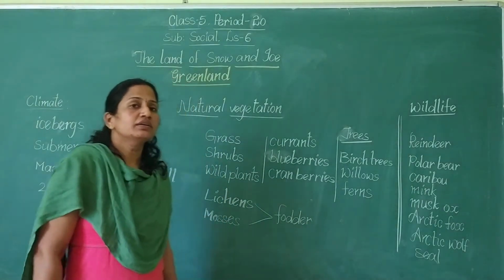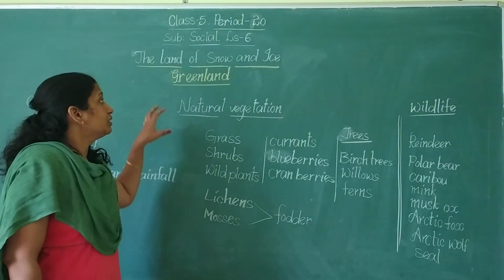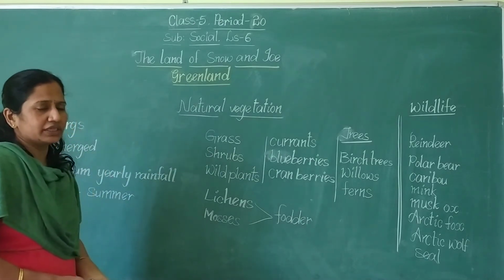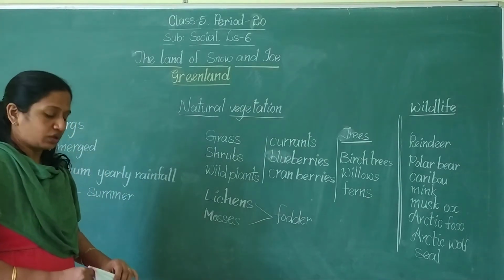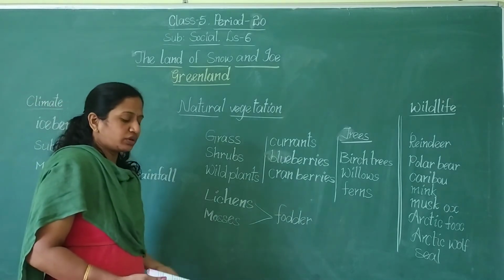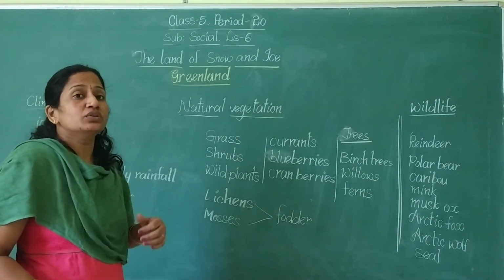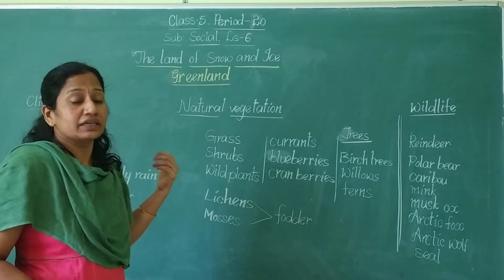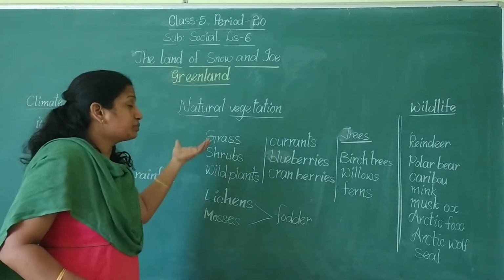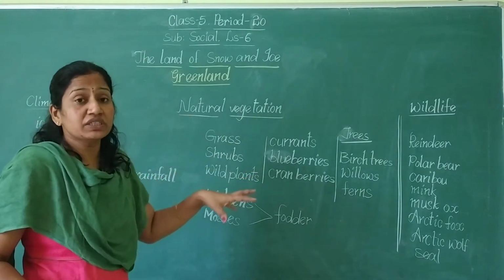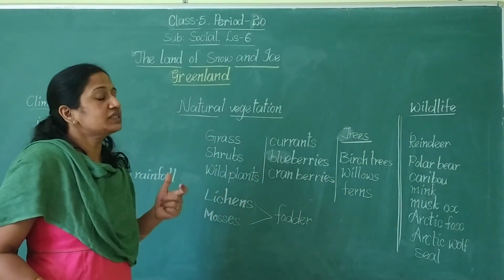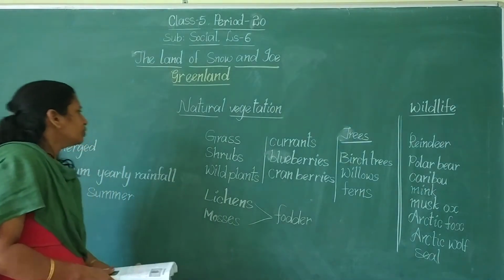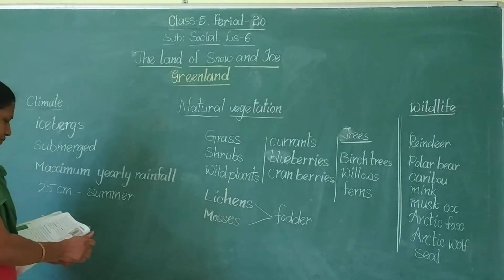Good morning, children. In the last social class, we learned about where Greenland is situated. What about the location and the neighboring countries? What about the climate of Greenland? What is meant by polar region? Which areas come under the polar region? These are what we learned. Now, let us know some more details about the climate.